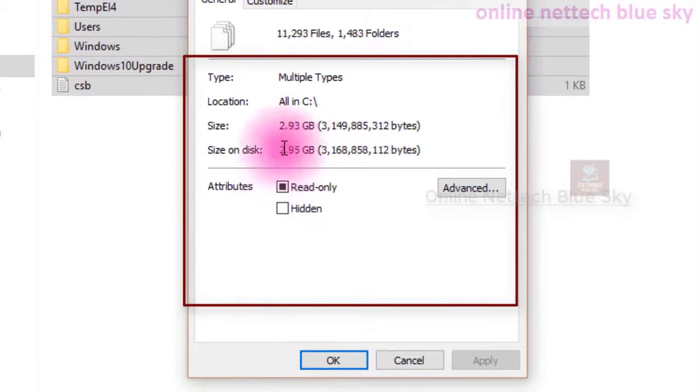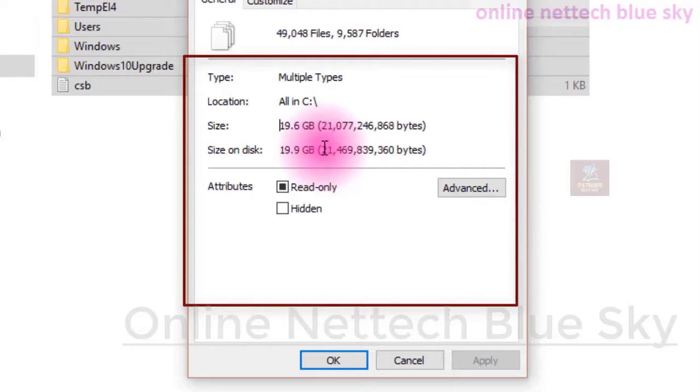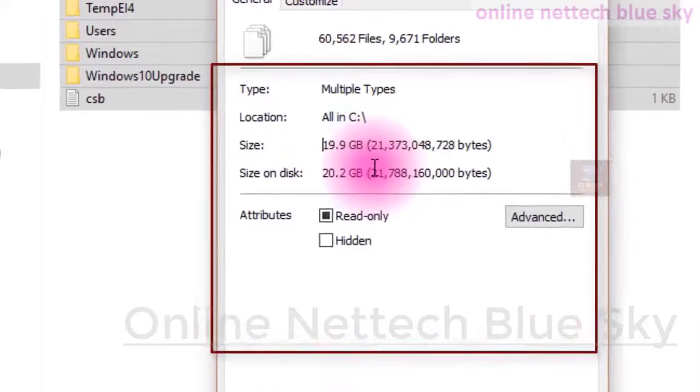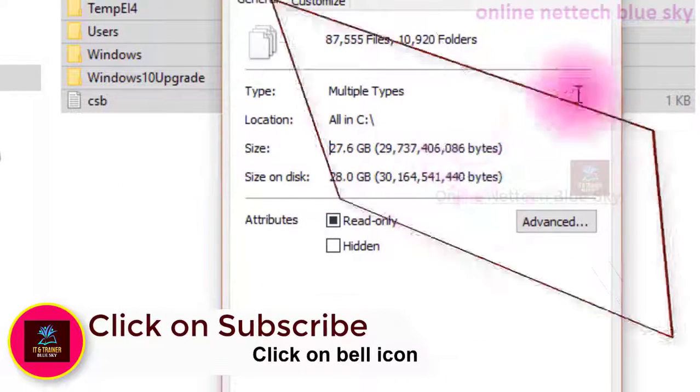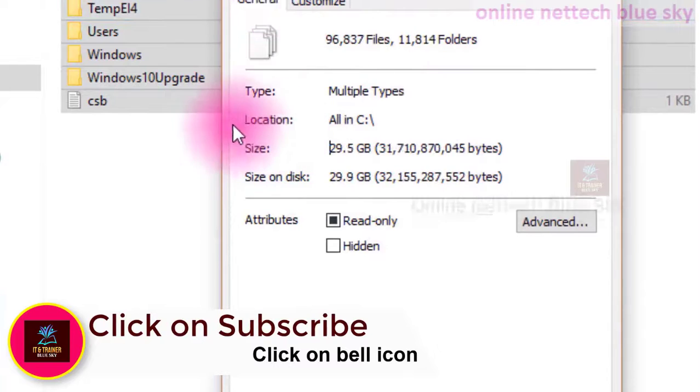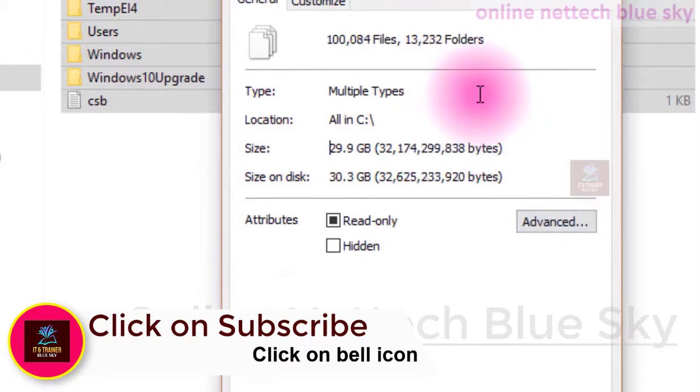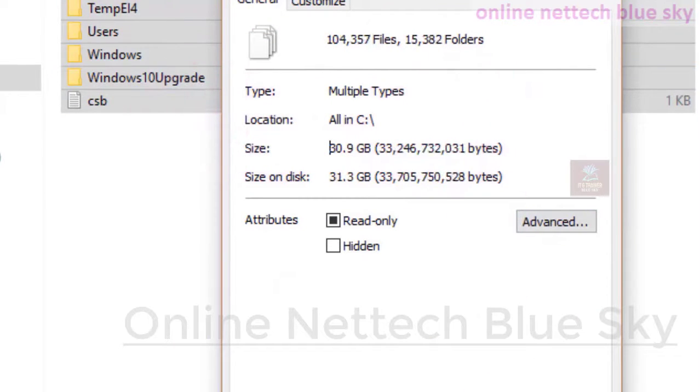You can see I click on properties and calculate all of your data. So I will manage and arrange my whole storage space here: 27, 26, 28, 29 GB, calculating all the files and folders.